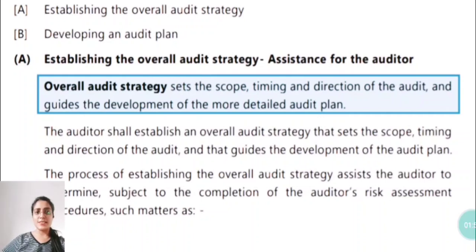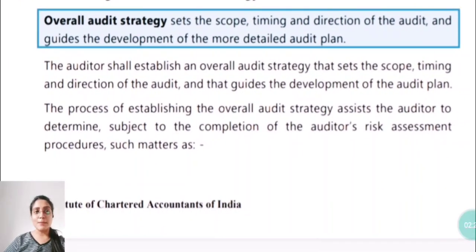The overall audit strategy sets the scope, timing and direction of the audit and guides the development of the more detailed audit plan. So planning and making the audit strategy helps the auditor to determine the scope, timing and direction of the audit, right? It guides the development of a more detailed audit plan.